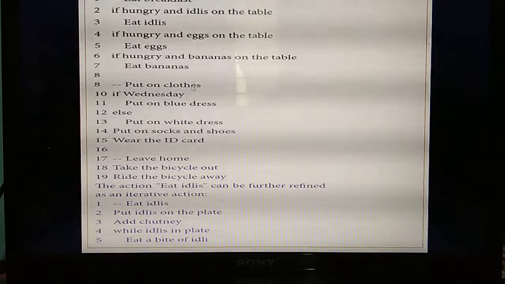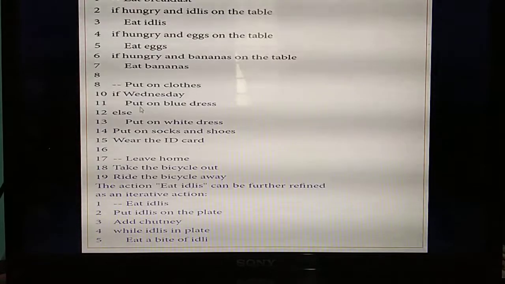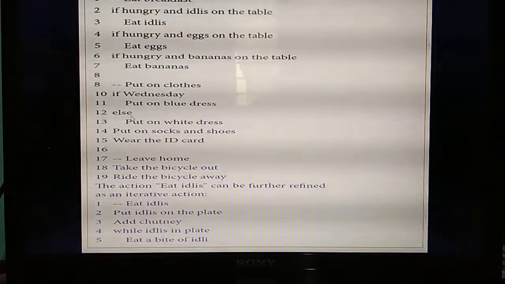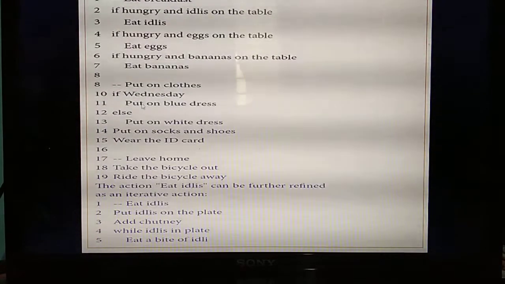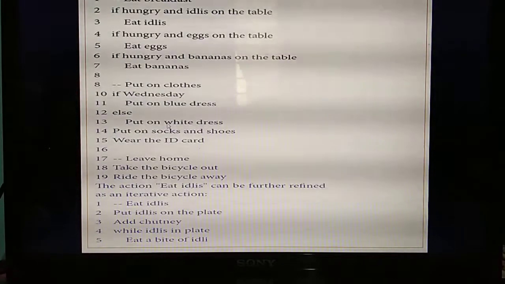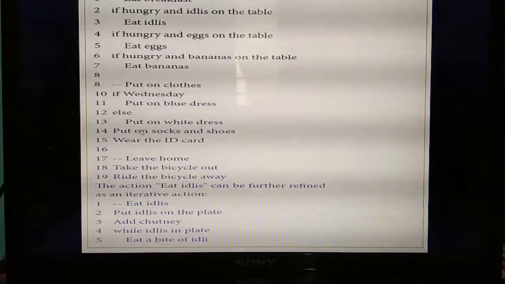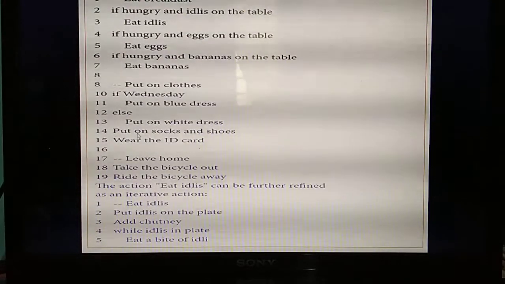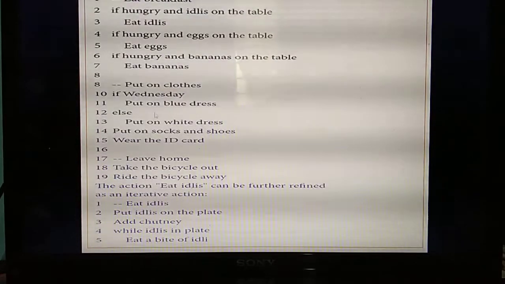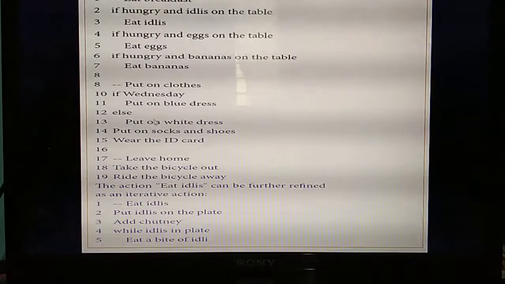Next, put on clothes. If Wednesday, put on which dress? Blue dress. Else, if not Wednesday, he needs to put on a white dress. Okay, here there are two conditions in put on clothes. Wednesday means blue dress, otherwise white dress. Next, what task? He or she needs to put on the socks and shoes and wear the ID card. So second task, put on clothes, is over.